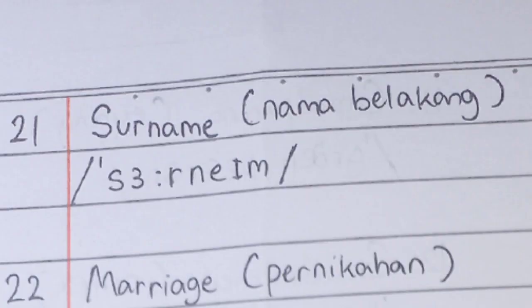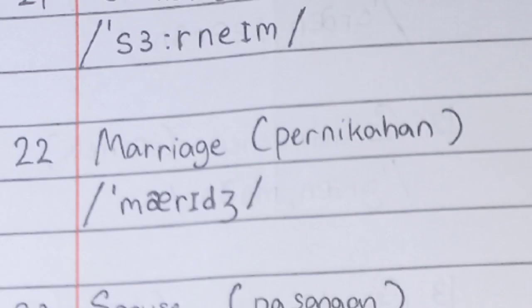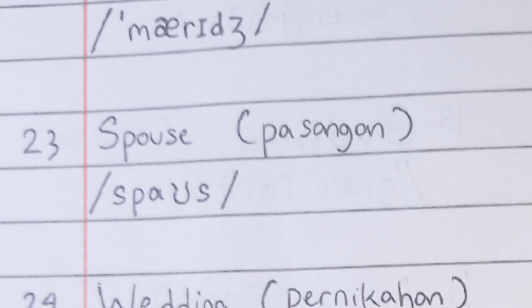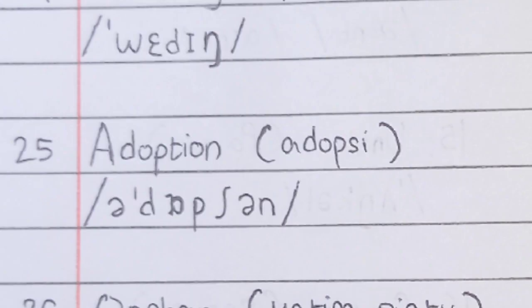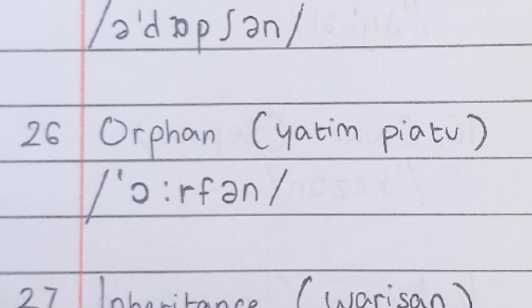Next is marriage. Next is spouse. Next is wedding. Next is adoption. Next is orphan.